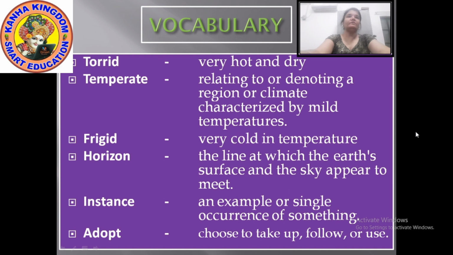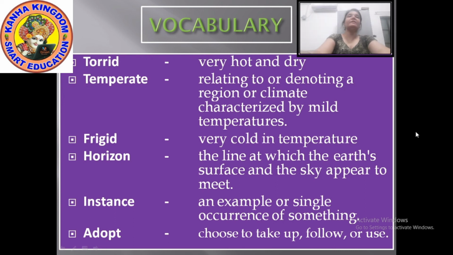Torrid. Torrid means very hot and dry. While explaining the zones, I told you torrid means where the temperature is maximum. Maximum means very high. It means the places, or you can say the countries, which come in the torrid zone are very hot and dry. So torrid means very hot and dry.